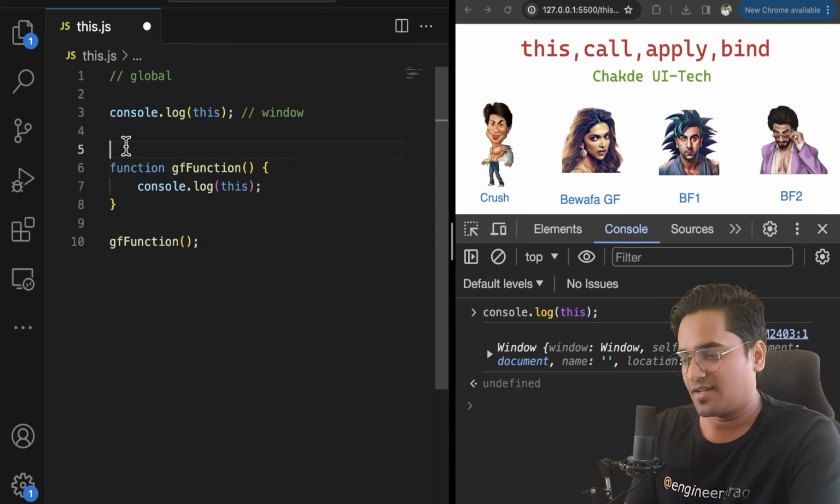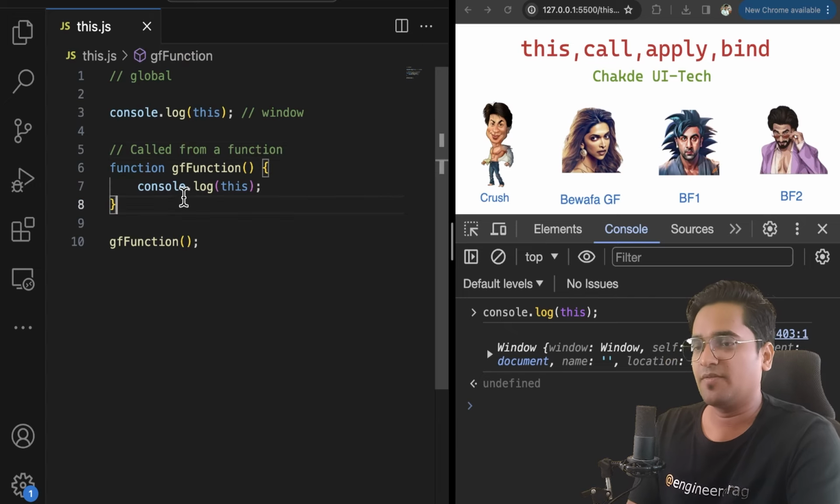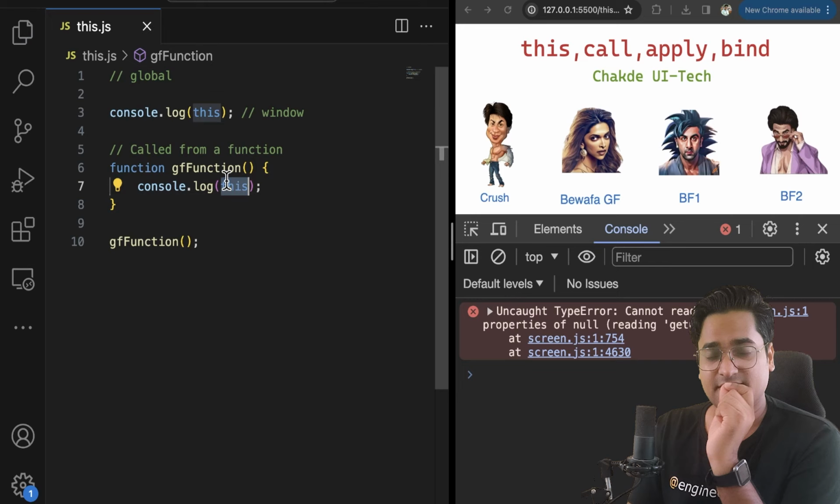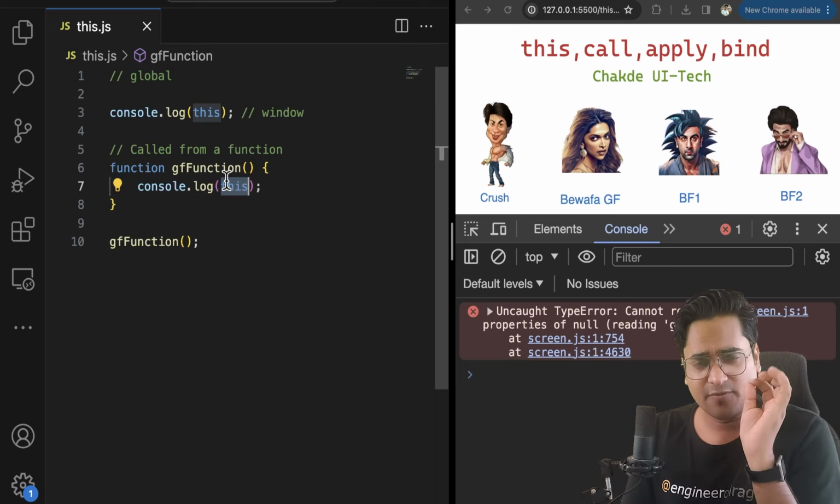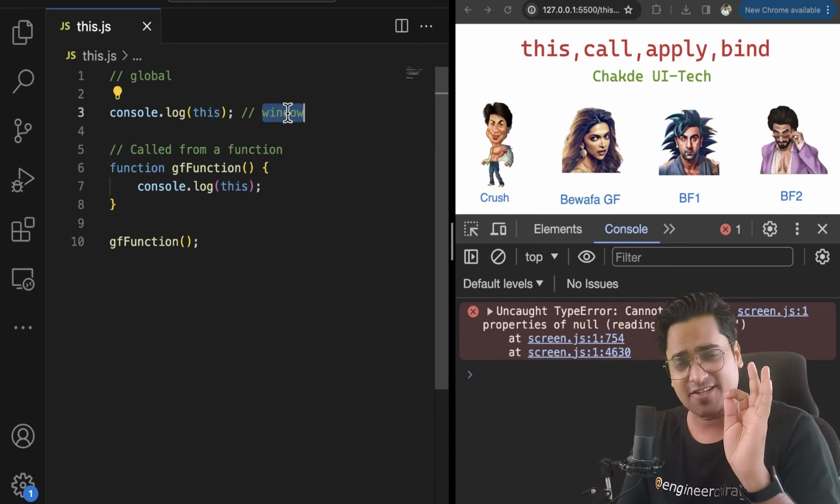So, when called from a function, when you are actually calling a function and you want to see what the value of this is, you have to remember one simple thumb rule. In global scope, it is always going to point to window, which is your crush.